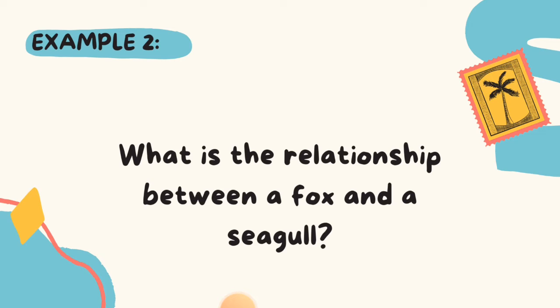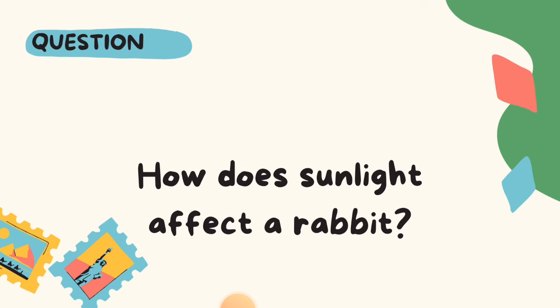And now what is the relationship between a fox and a seagull? A fox feeds on a seagull, right? Now what does a seagull eat? It eats fishes. And how do fishes survive? By eating algae and plankton in the river. How does the algae and plankton survive? By the presence of sunlight, right?